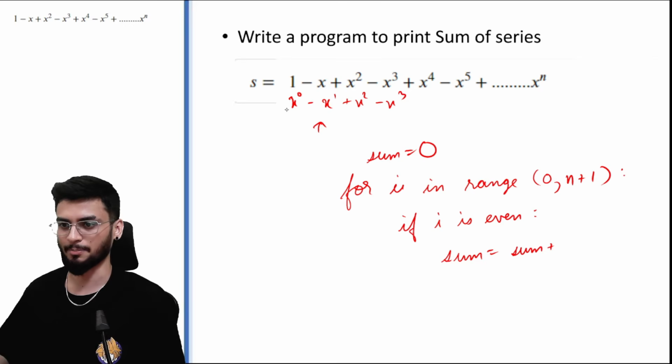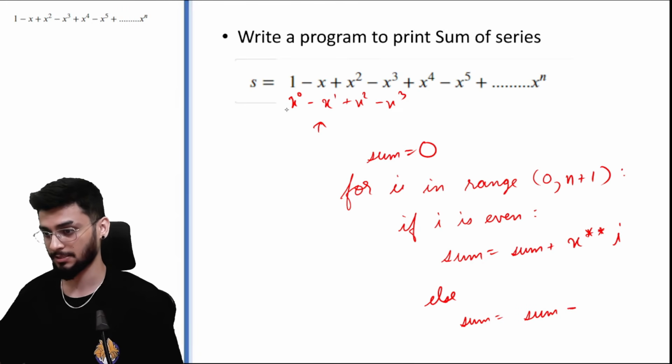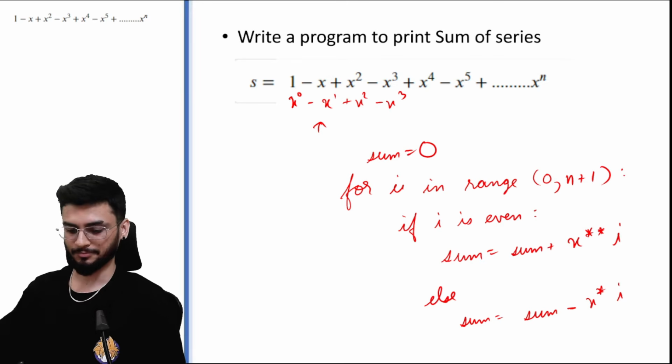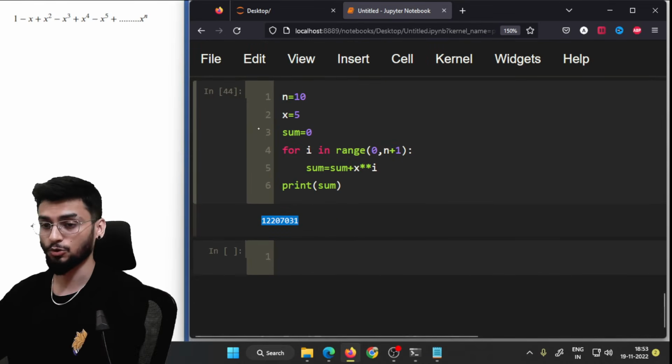Sum is equal to sum plus x raised to i, else sum is equal to sum minus, right? So let's try to do this in the Jupyter notebook.